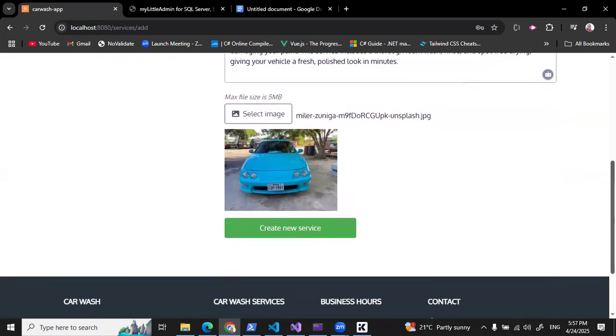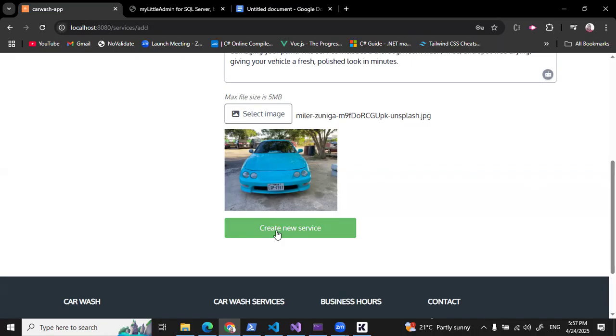Okay, right. Let me now create this service. So I'm going to click this button. I want you to take a closer look at the label of the button.